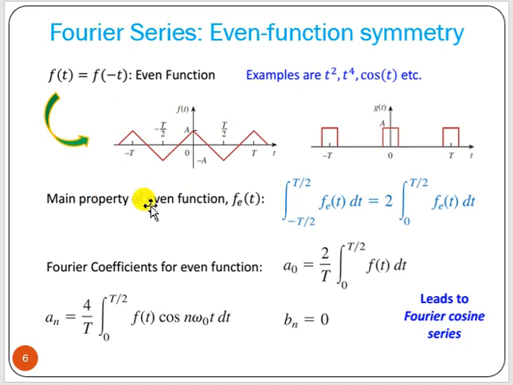Examples are the cosine term, cos t, t square, t to the power 4, or x square, x to the power 4, etc. The main property of an even function is that if you integrate from -T/2 to T/2 of f(t) dt, it is twice the integral from 0 to T/2 of f(t) dt. According to this concept, the Fourier coefficients for an even function are a0 equal to 2/T integral from 0 to T/2 of f(t) dt, and an equal to 4/T integral from 0 to T/2 of f(t) cosine of n omega 0 t dt.